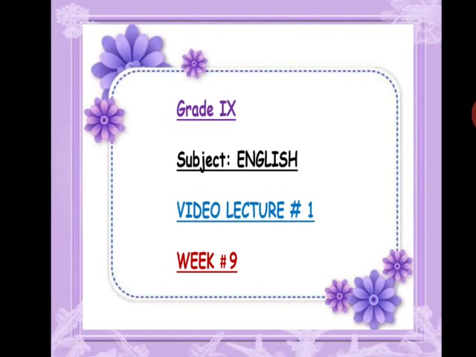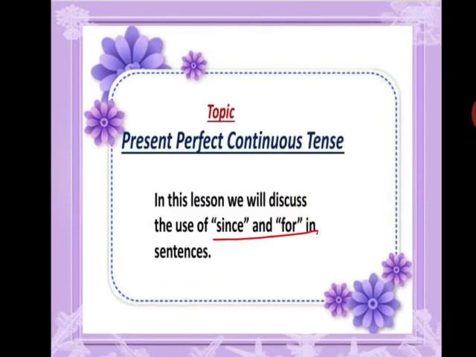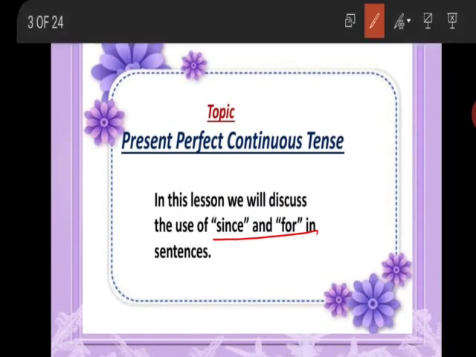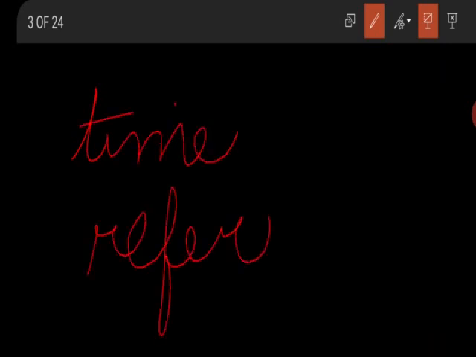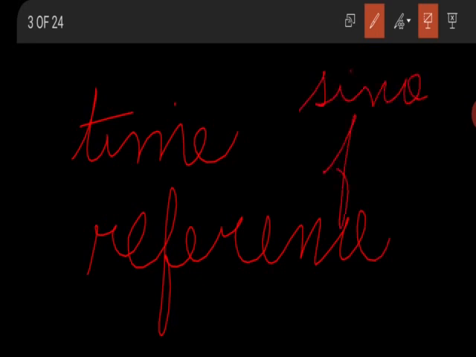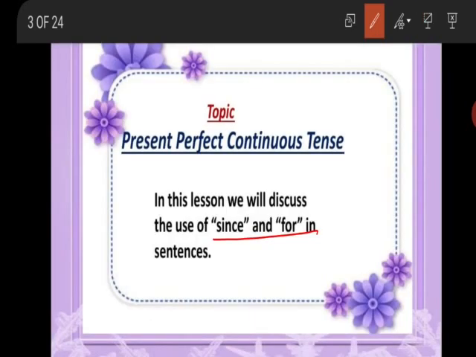This is your English lecture and this is your video lecture 1 for week 9. Today we are going to start another tense of grammar, that is present perfect continuous tense. In this lecture, we will talk about the use of since and for. One thing to keep in mind is that these types of tenses use a time reference, and for showing that time reference, we use since and for. In this lesson, we will talk about where we can use since and where we can use for.